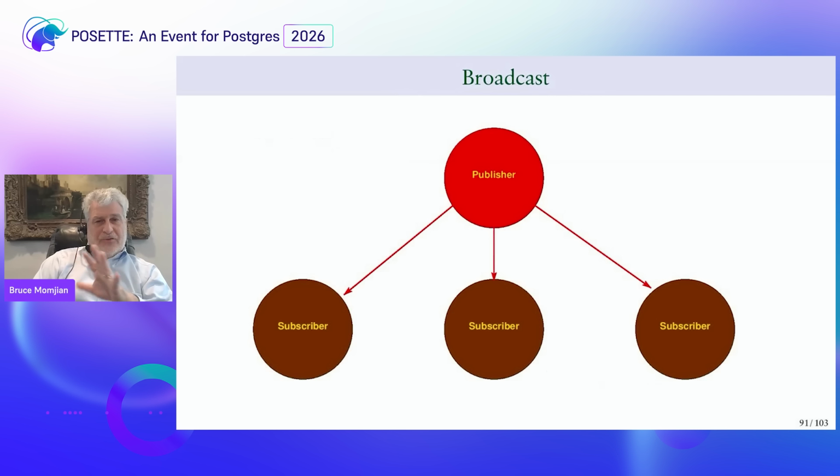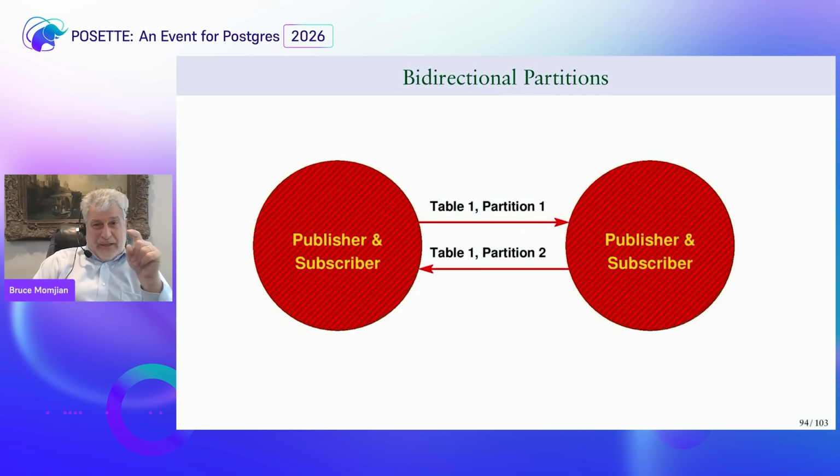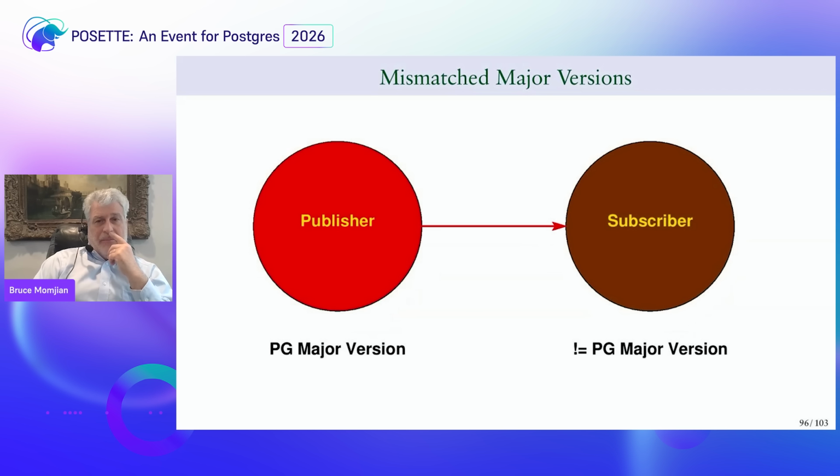You can set up all sorts of very interesting architectures with logical replication, much more flexible than physical replication. You can do something like a broadcast where you have a publisher sending to multiple subscribers. You can have multiple publishers sending to one subscriber. This is what we call an aggregate of all your data in one place, maybe for data warehousing. You can do bidirectional. One table goes one way, one table goes another way. You can do partitions where one partition goes one way, one partition goes the other way. You can even do odd and even rows if you want to. And one thing people really like about logical replication is the ability to do major version upgrades, because you cannot do major version upgrades easily with physical replication. With logical, you certainly can.